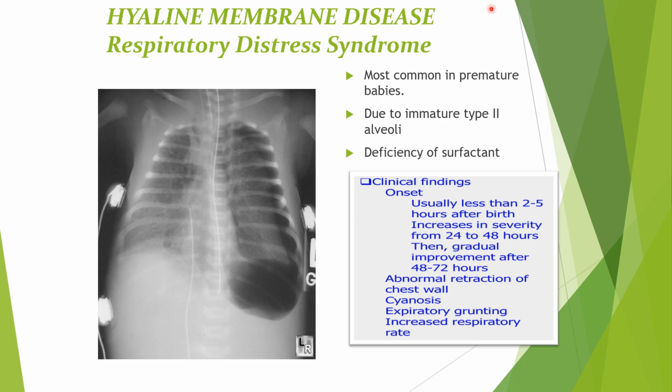Hyaline membrane disease is most common in premature infants due to immature type 2 alveolar epithelial cells, and there is a deficiency of surfactant. Its onset is usually less than 2 to 5 hours after birth. It increases in severity from 24 to 48 hours, and then there is a gradual improvement after 48 to 72 hours. Abnormal retraction of the chest wall, cyanosis, expiratory grunting, and an increased respiratory rate are the signs which can be observed clinically in such babies.